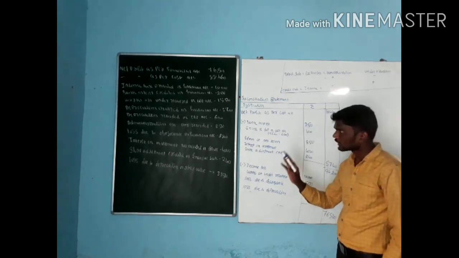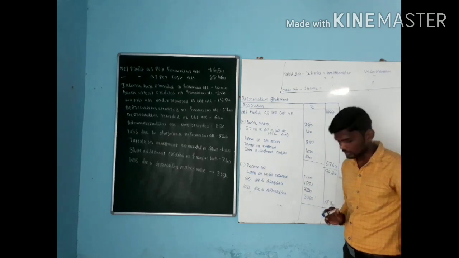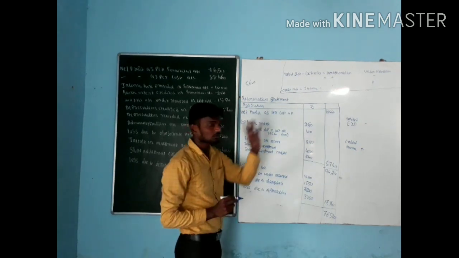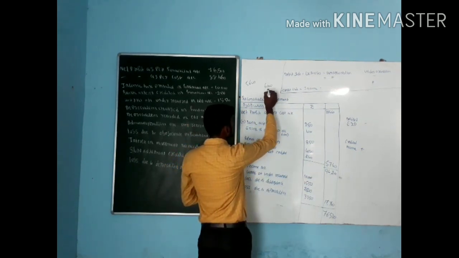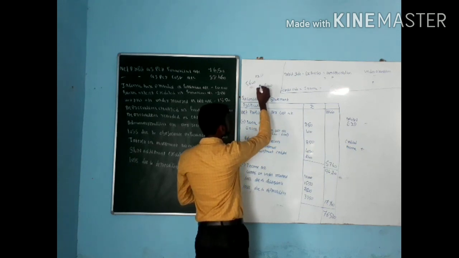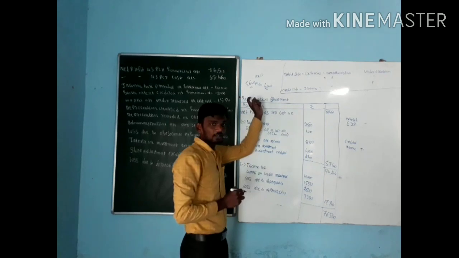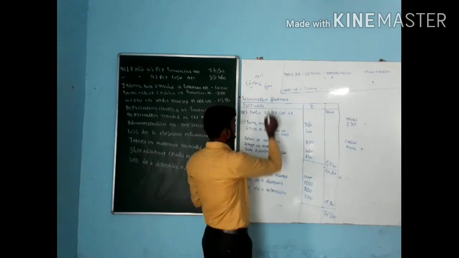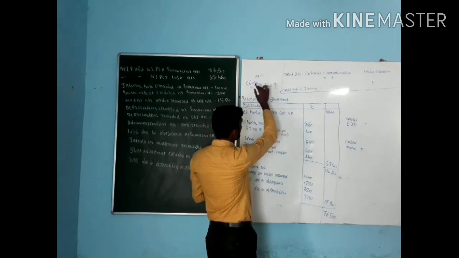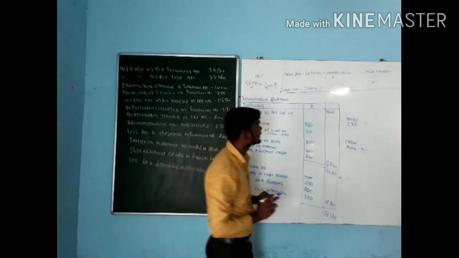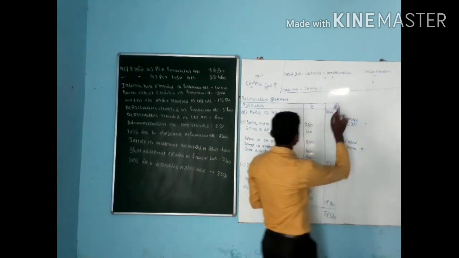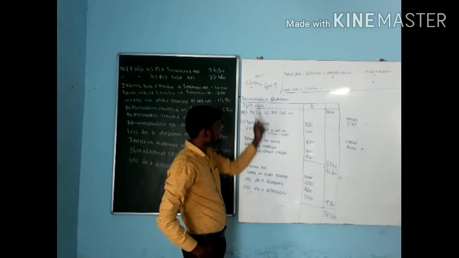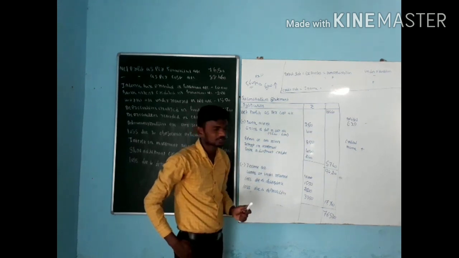Next one, depreciation charged in financial account is 5,600. In the same way, depreciation recorded in cost account is 6,000. How much is actual depreciation? Actual depreciation is 5,600. But in your books of account, you charged 6,000. Depreciation is a kind of expense. Is it under or over? It is a kind of over absorption. How much is the over absorption? That is 400. Any kind of expense over absorption, we need to go for add. That is excess depreciation in cost account, 6,000 minus 5,600, that is 400 rupees.